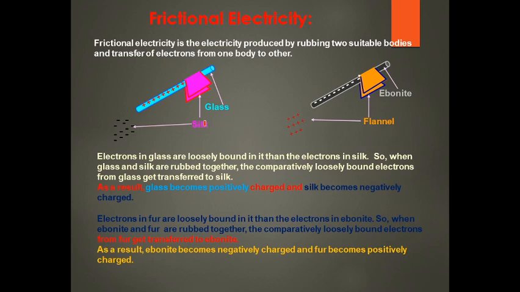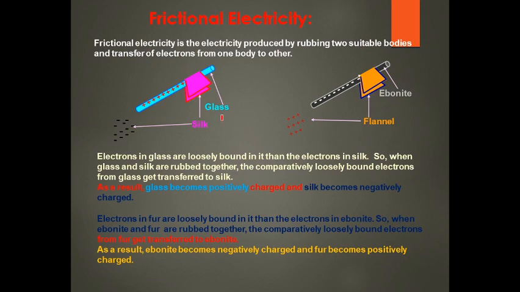How are charges produced? This is known as frictional electricity. Frictional electricity is the electricity produced by rubbing two suitable bodies and transfer of the electrons from one body to another body. When one body is rubbed over the other, then transfer of the electrons from one body to the other takes place.